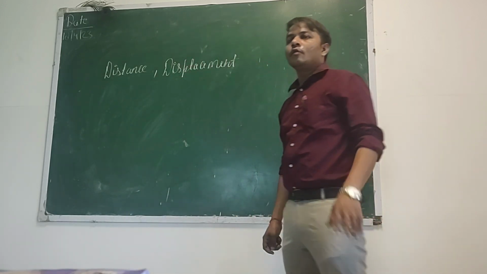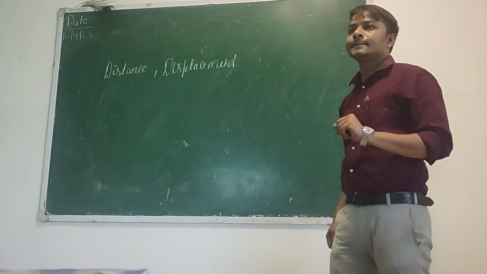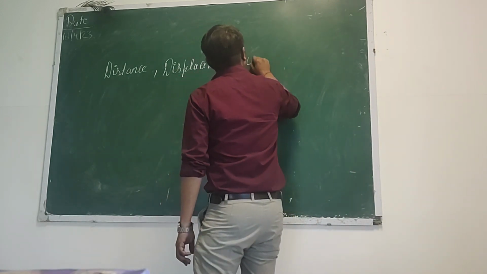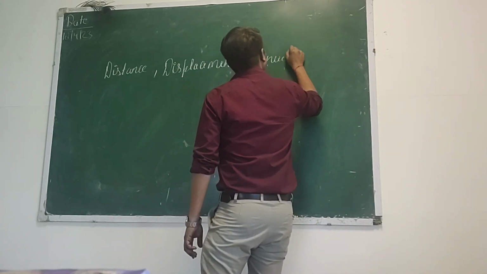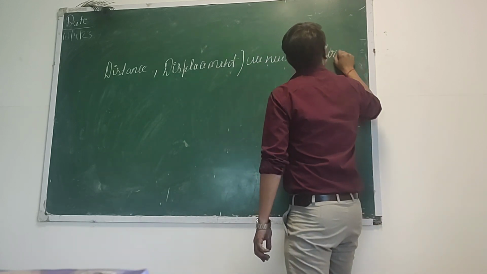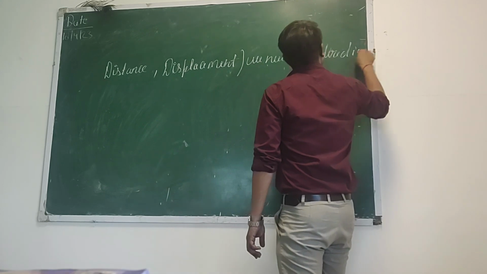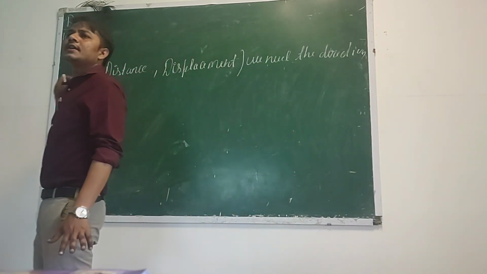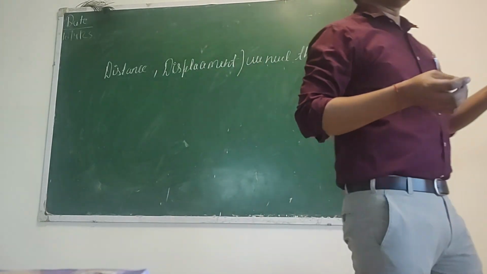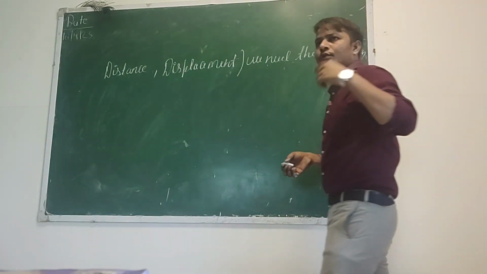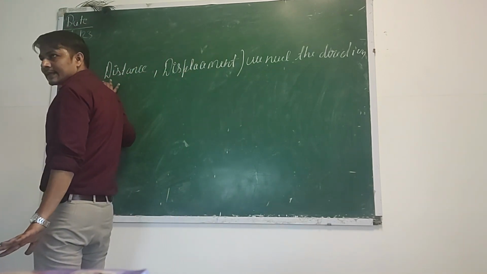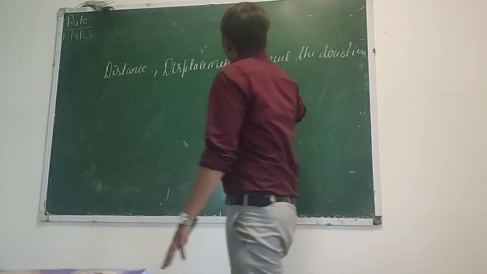Distance and displacement. What is the difference between these? In displacement, we need the direction. Here, in distance, we don't need any direction. We can cover any long distance according to ourselves. So we don't need any direction in distance. We need direction in displacement.